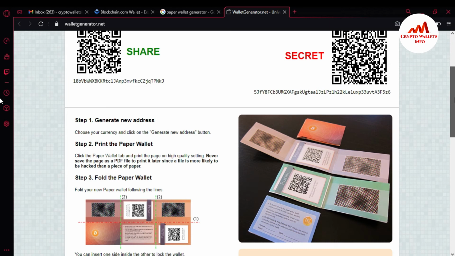Click the paper wallet tab and print the page on a high quality setting. Never save the page as a PDF file to print it later, since a file is more likely to be hacked than a piece of paper. Okay.